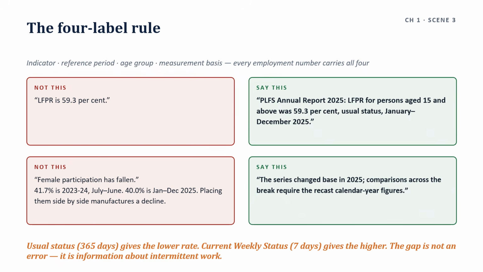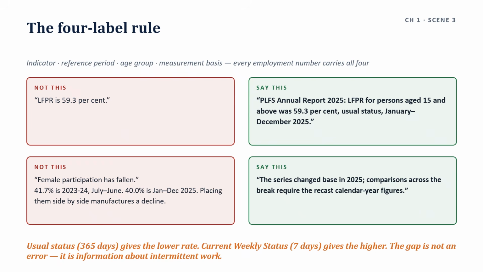Two measurement bases and they are not interchangeable. Usual status. What is meant by usual status? A 365-day reference period. It captures the principal activity plus subsidiary work.